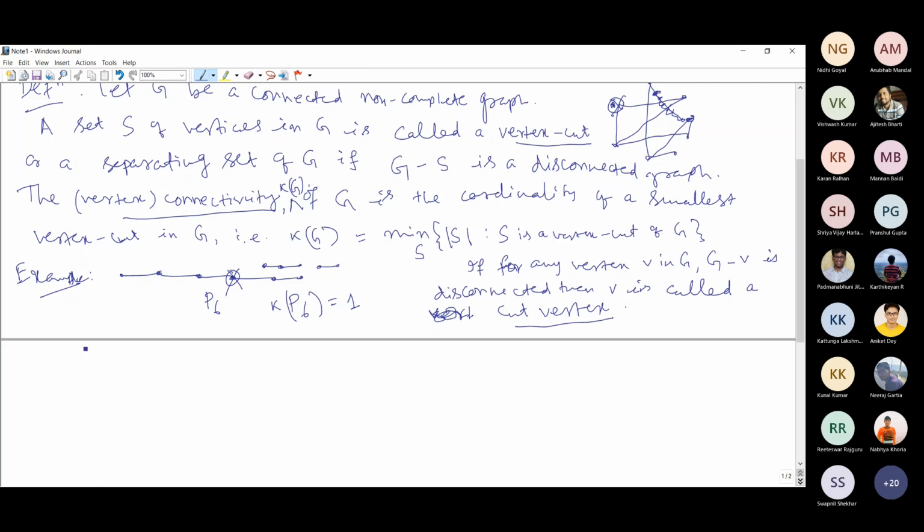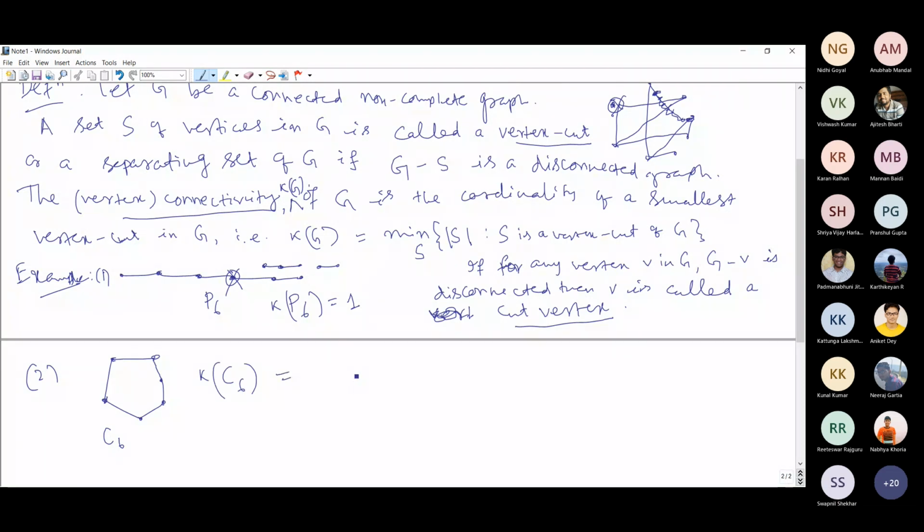Well, for the next example, consider any cycle. Here I have taken again a cycle on 6 vertices, C6. Tell me, what is the vertex connectivity kappa of this cycle C6?